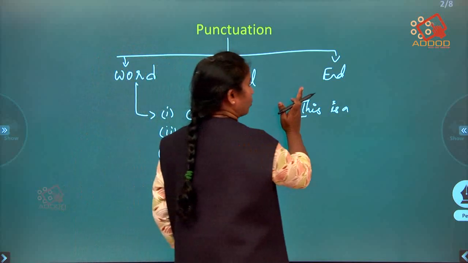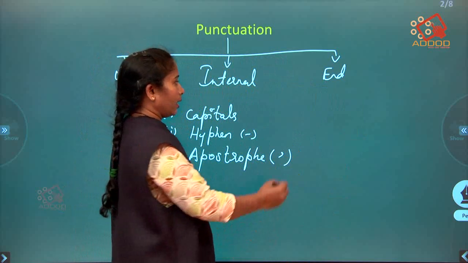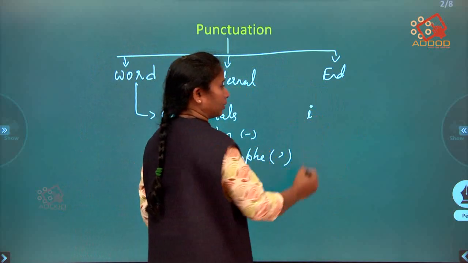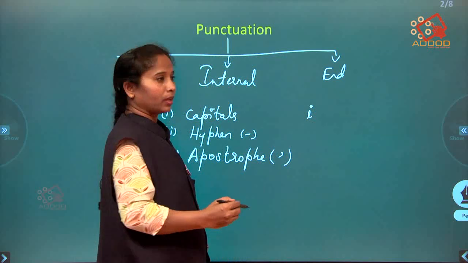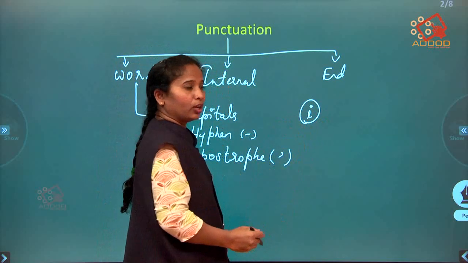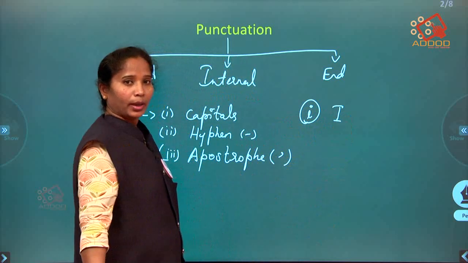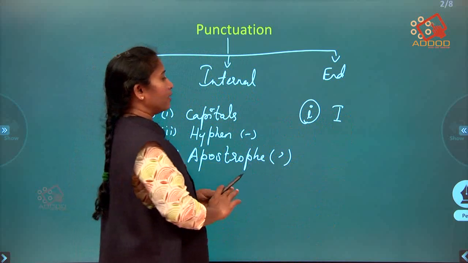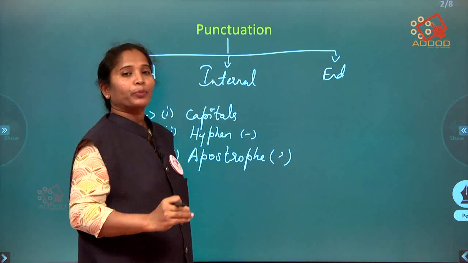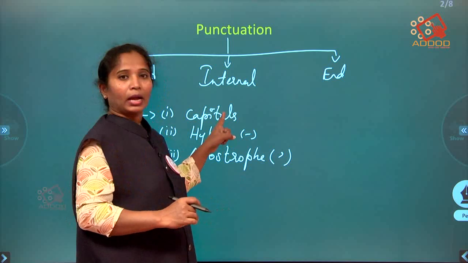Whenever we use the pronoun I in the middle of the sentence, we are not supposed to use a small letter. You are supposed to use the capital I. And whenever we use a proper noun, all proper nouns are to be started with a capital.